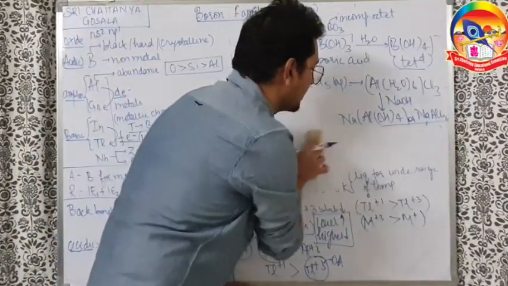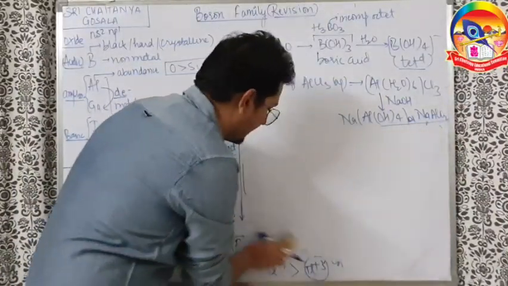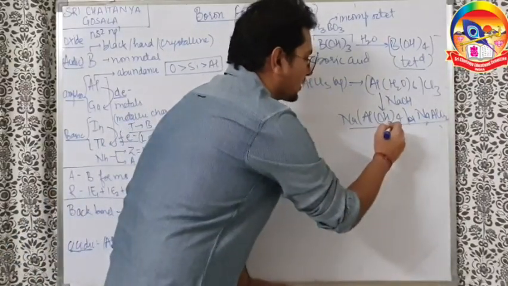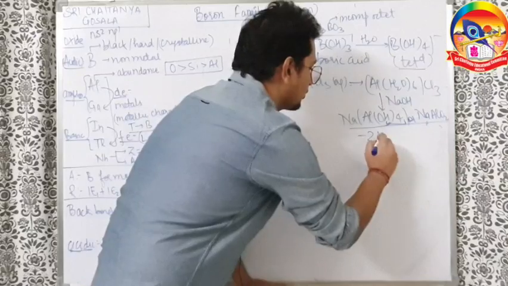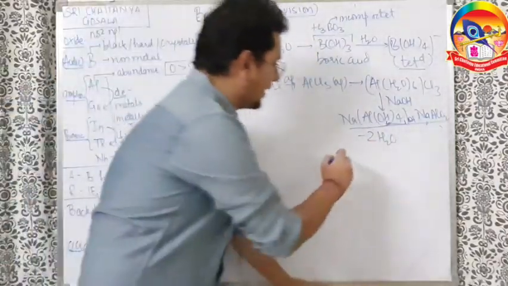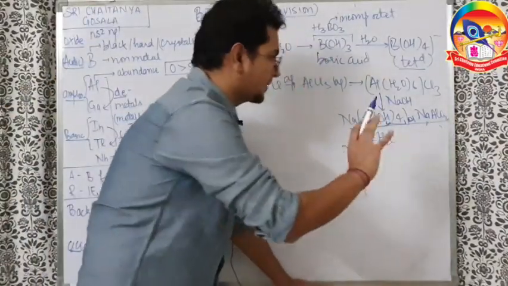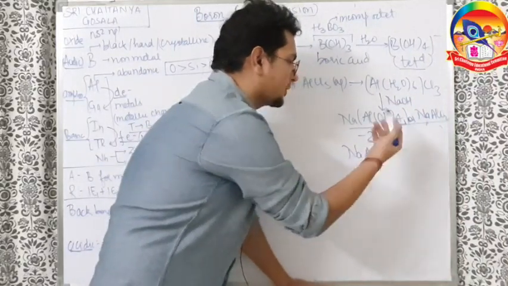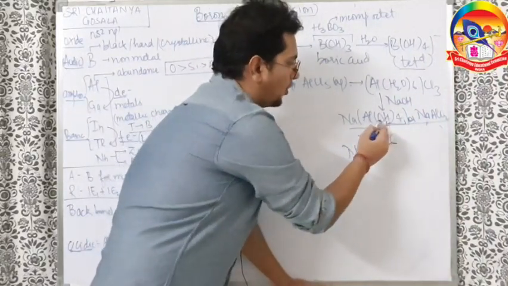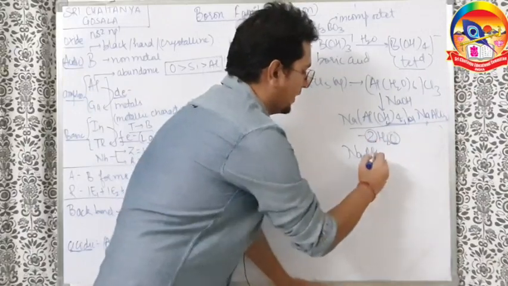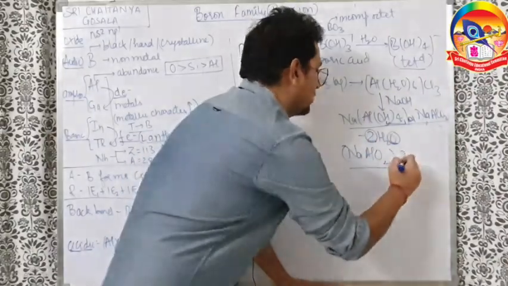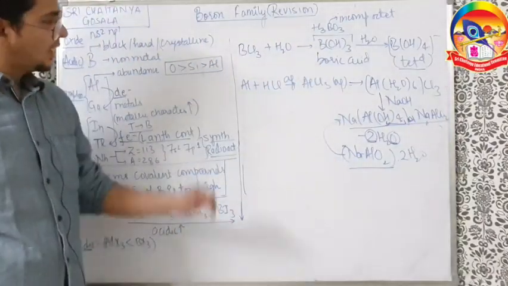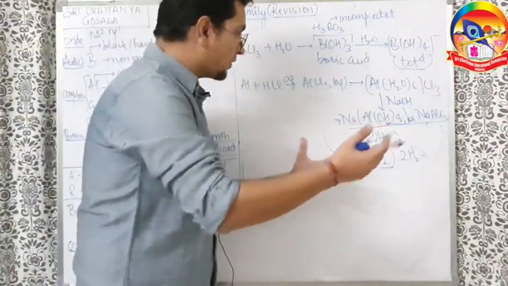Now some people doubt, sir, how can you say that this is NaAlO2? Very simple. Release all the hydrogen as water. There are 4 hydrogen, so 2 water will go out. So think now, NaAl as it is, hydrogen went away as water, but it took 2 oxygen also. Out of 4 oxygen, 2 went away, 2 left. So NaAlO2 dot 2H2O is nothing but Na[Al(OH)4] only.